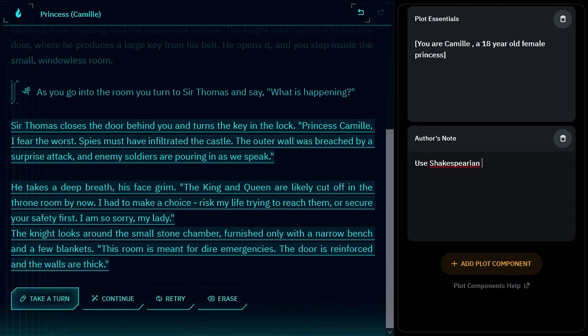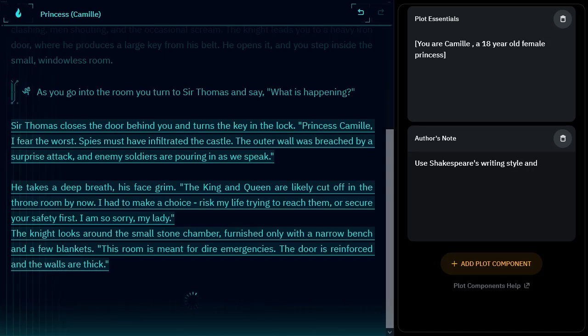No, I'm just going to leave it Shakespeare E, right? Is that how it was spelled? Okay, good. Shakespeare, and then apostrophe S, writing style and language, maybe? That should make this very hard to understand, at least for me.